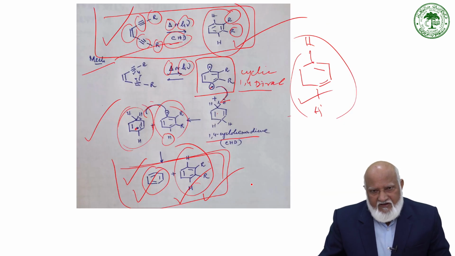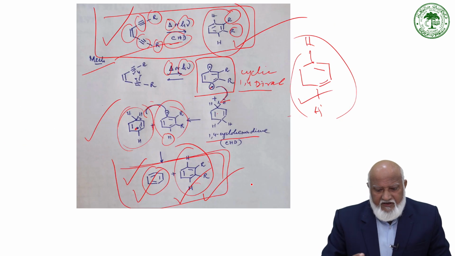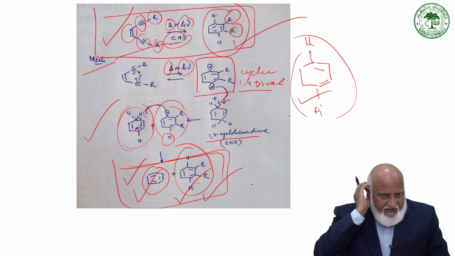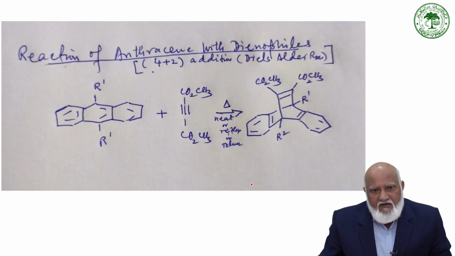Now, as far as the reactions which we have discussed so far, we have discussed the reaction of the aromatic benzene ring. The benzene can undergo different cycloaddition reactions such as 1,2, 1,3, and 1,4. We have already discussed and looked into the synthetic application of those reactions, and benzene can add in a different fashion.